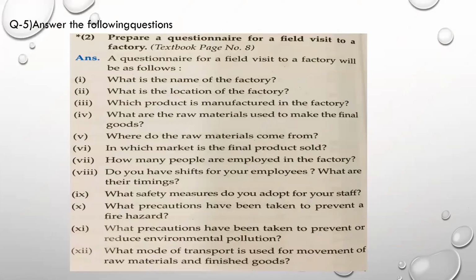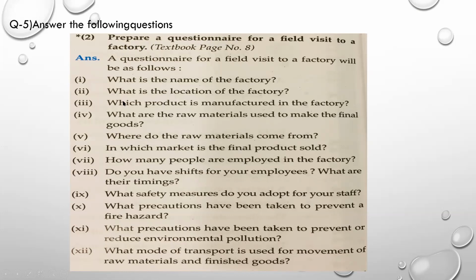Prepare a questionnaire for a field visit to a factory. Now, questionnaire means the list of questions which we are going to ask. So this list will depend upon the place where you are visiting. If we are preparing a questionnaire for a field visit to a factory, the questions will be a little bit different as compared to the questionnaire we would prepare if we wanted to visit some coastal area or a hospital. So the questionnaire will be different. I mean to say, the list of questions which we are going to make depends upon the place where you're going to visit.